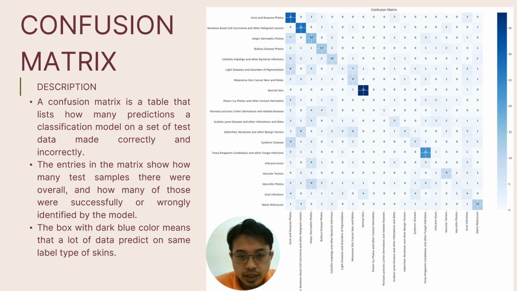The box with the dark blue color means that a lot of data is predicted with the same label type of skin. If you see, the first row is the acne and rosacea photo, and the first column is acne and rosacea photo also.